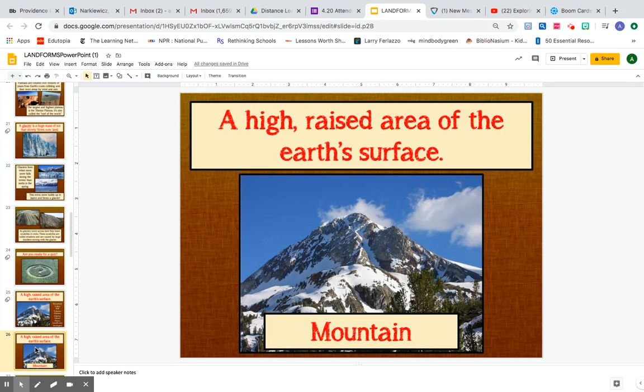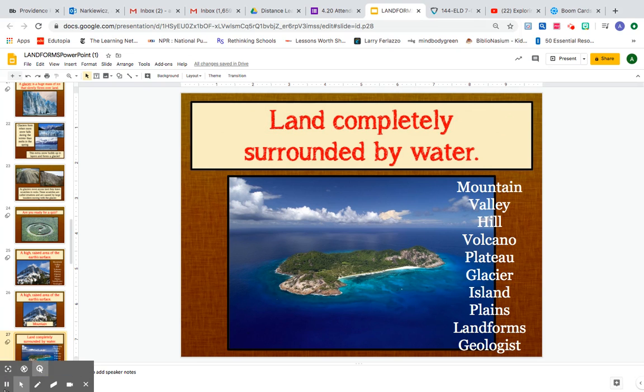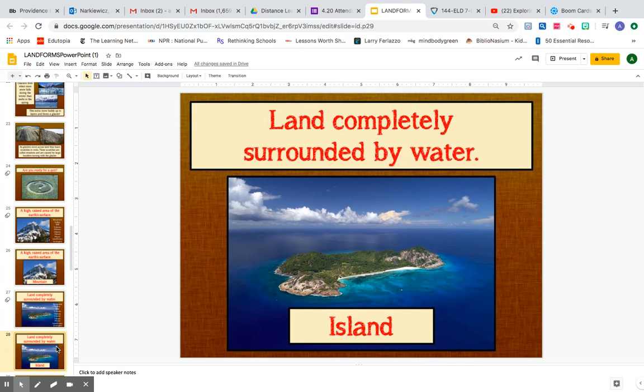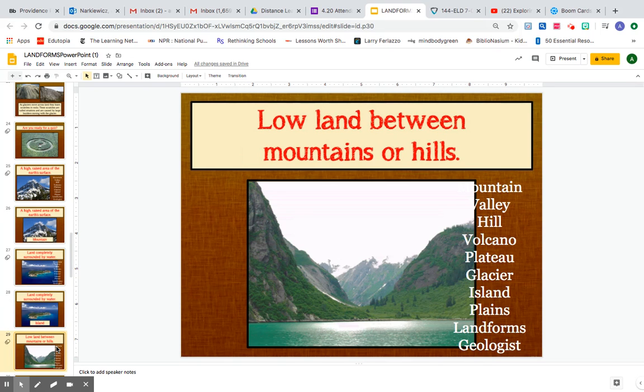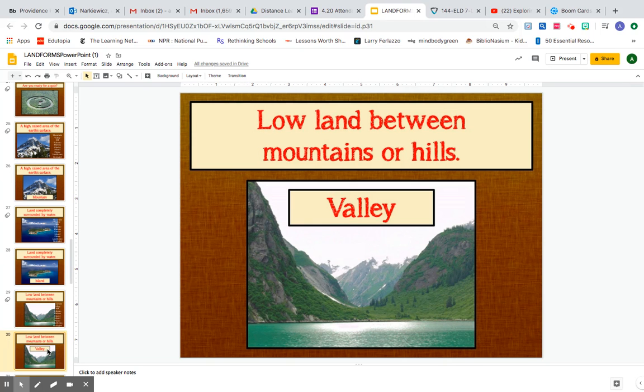Next one, land surrounded by water. 3, 2, 1. Good job. Island. Next one, lowland between mountains or hills. Remember that water and it forms a V. Hint, it starts with a V. 3, 2, 1. Valley.